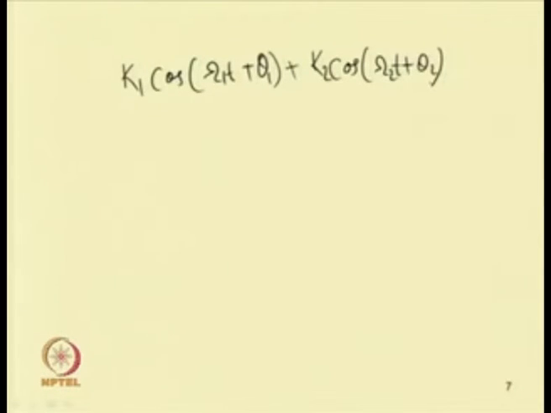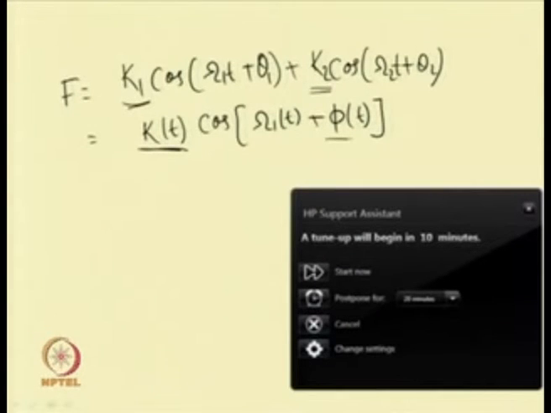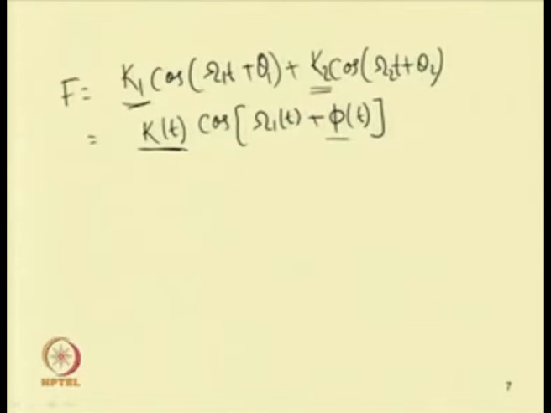We can add these two forces and write F equal to k(t) cos of omega 1 t plus phi(t). Previously k1 and k2 were constants, but by adding them this coefficient is a function of time, and this phase phi is also a function of time.